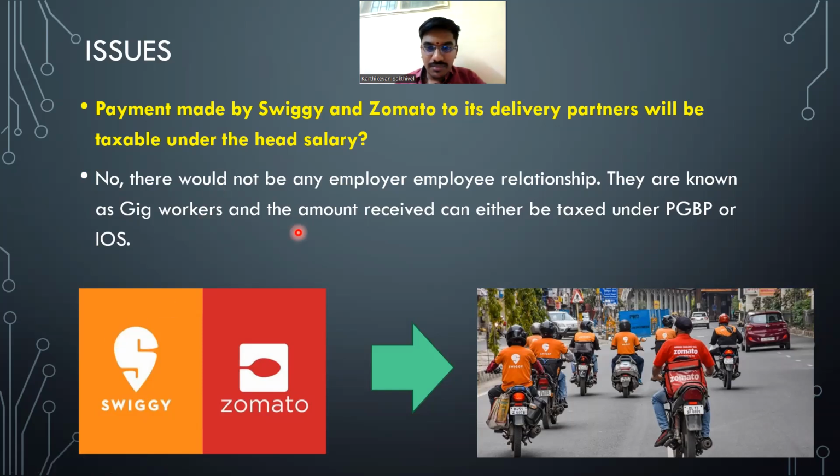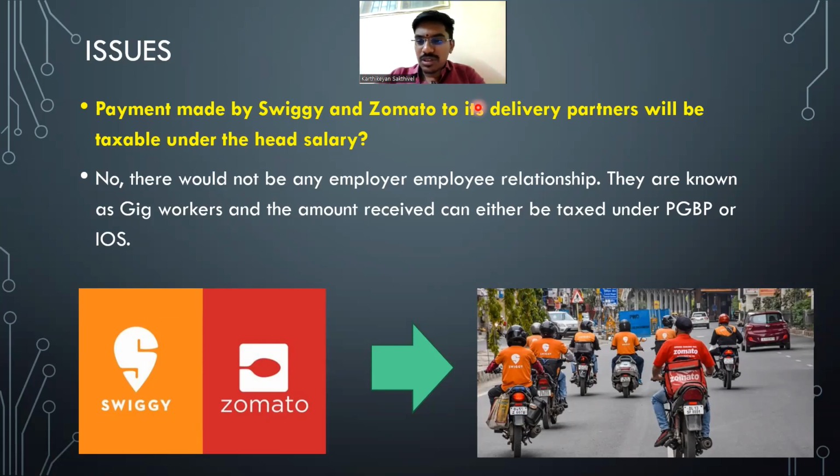Sir, here we can consider Swiggy as the employer and the delivery man as the employee, sir. You can consider that, but unfortunately, Swiggy does not consider those persons as their employees. That is the problem here. I'll give you an example of how this works. If you are getting into an employment, you will sign something called a contract of employment. That will not be signed by them. That is a legal backing.